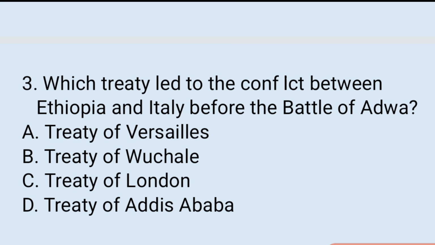3. Which treaty led to the conflict between Ethiopia and Italy before the Battle of Adwa? A. Treaty of Versailles, B. Treaty of Wuchale, C. Treaty of London, D. Treaty of Addis Ababa. The right answer is B. It was the Treaty of Wuchale, which was signed in May 1895. However, it was rejected by the side of Ethiopia and it became a cause for the outbreak of the war, the Battle of Adwa.